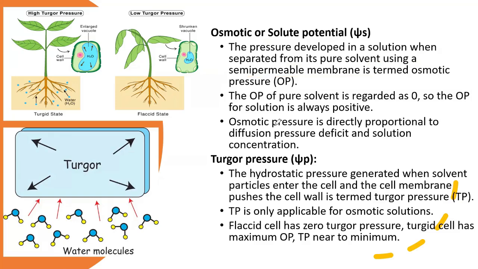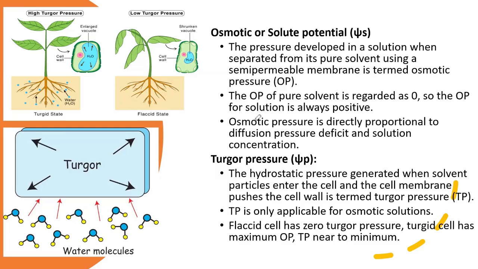The osmotic pressure or osmotic potential is generated by the movement of water molecules and the solute molecules present within the water, from higher concentration to lower concentration.